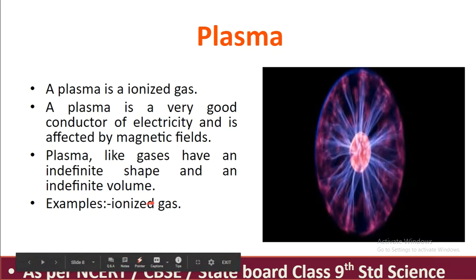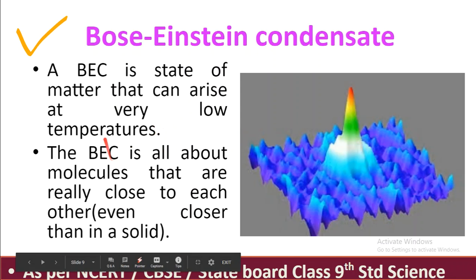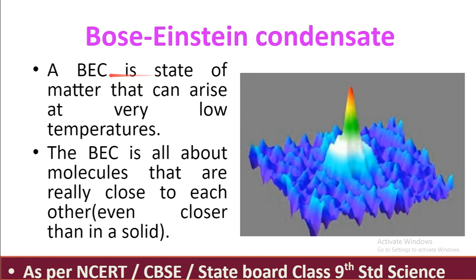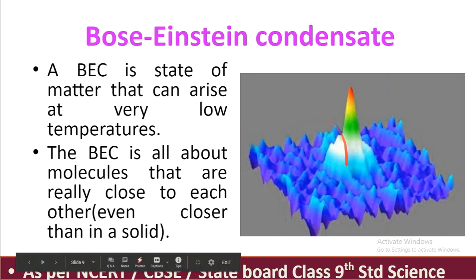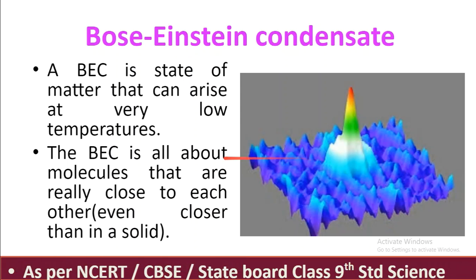An example is ionized gases. The next and last one is the Bose-Einstein condensate, also called BEC, a state of matter that can arise at a very low temperature. The BEC is about particles that are really close to each other, even closer than in a solid. As you can see in the picture, that is the Bose-Einstein condensate.